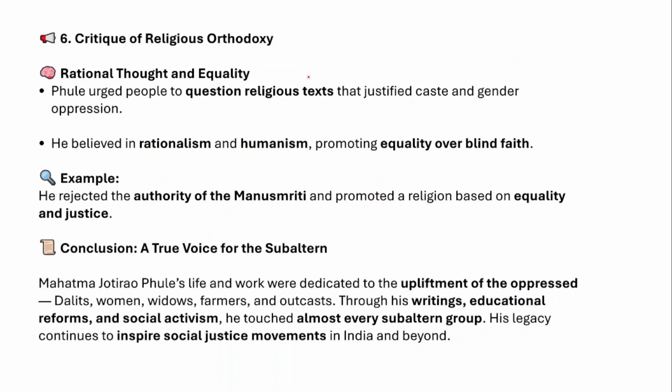And even so, he was also a critic of religious orthodoxy. When we talk about his criticism of religious orthodoxy, he actually adopted rational thought, and he also advocated the value of equality. He used to say that everyone is equal, and the caste system is inherently exploitative and oppressive in nature. Therefore, Phule urged people to question the existing religious texts, because the religious texts have been advocating caste discrimination, they have been advocating the Varna system.